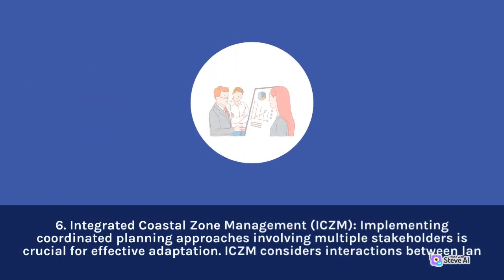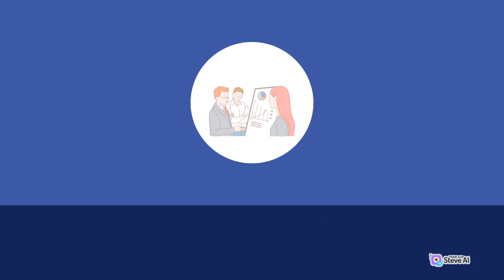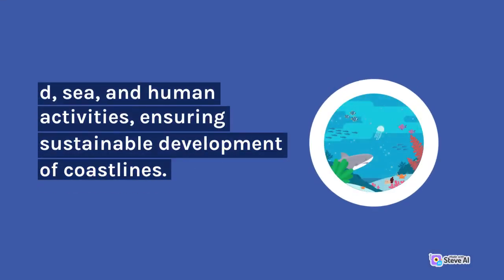Integrated coastal zone management, ICZM. Implementing coordinated planning approaches involving multiple stakeholders is crucial for effective adaptation. ICZM considers interactions between land, sea, and human activities, ensuring sustainable development of coastlines.